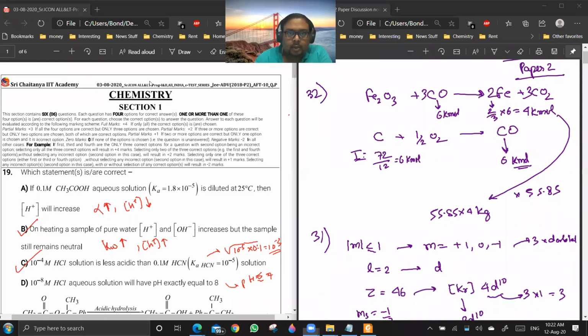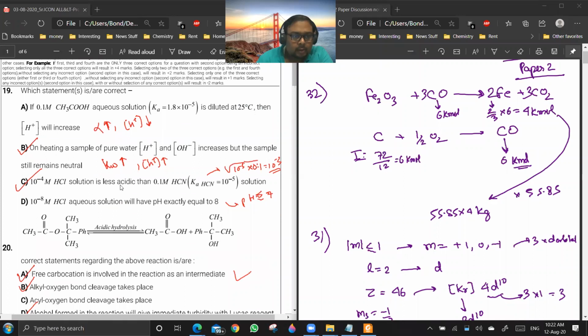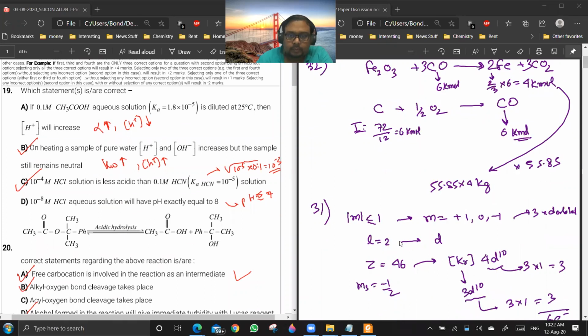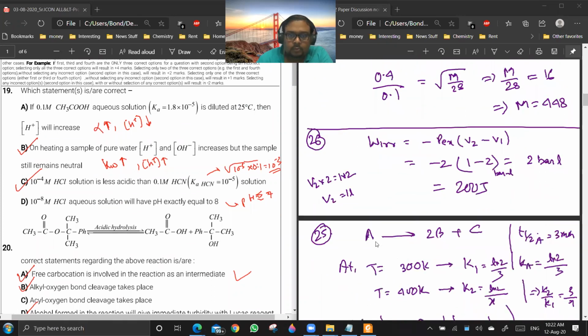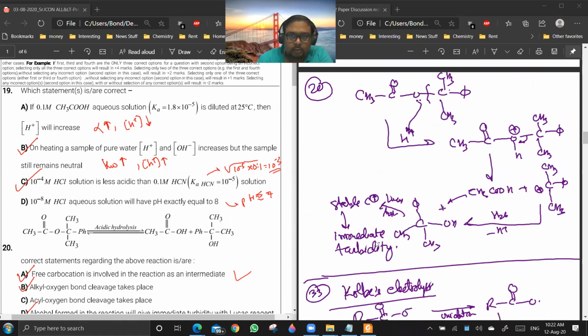Okay, people. So today we are going to discuss AFT 10, paper 2. So this is a grand test paper, so it will be a full syllabus paper. So let us start the discussion. Question number 19 and 20.